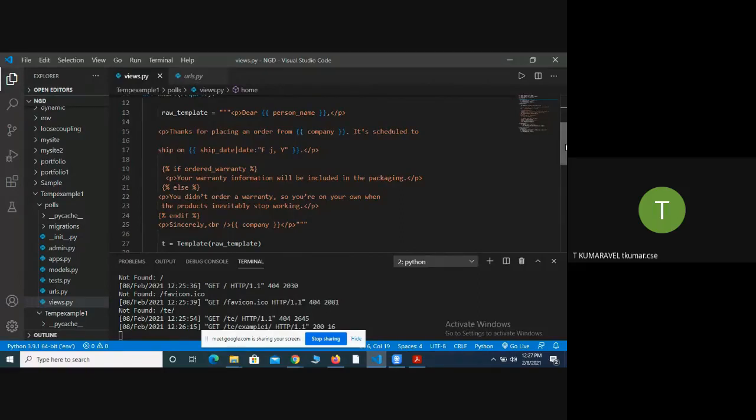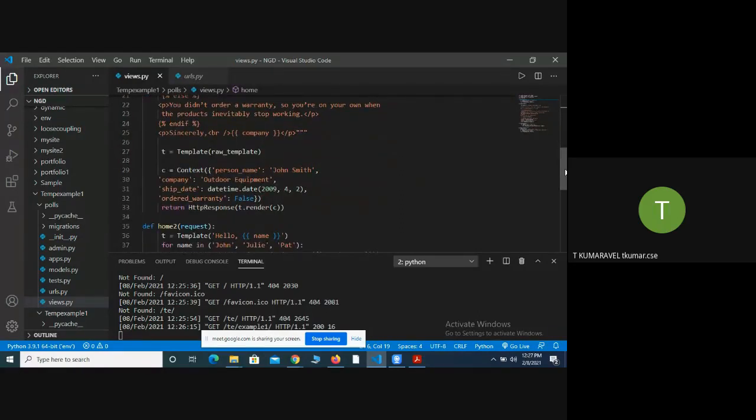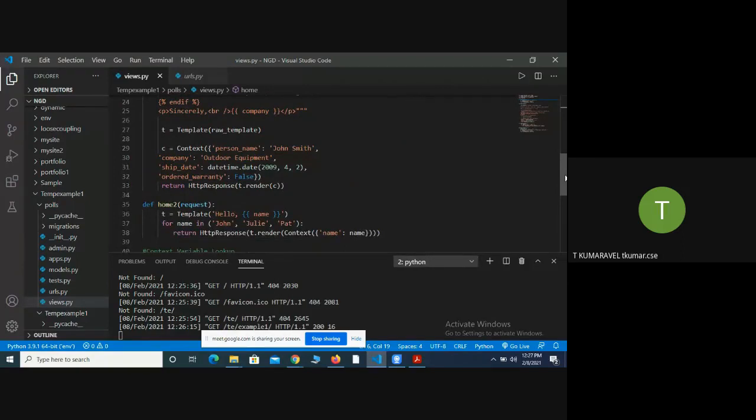Next I create a context. The context is nothing but one dictionary, in key-value pairs. Person name is the key, and John Smith is the value. Similarly company, ship date, order date. How are you going to invoke it? The template variable dot render of c, where c is the dictionary variable. You are passing the dictionary variable to the template.